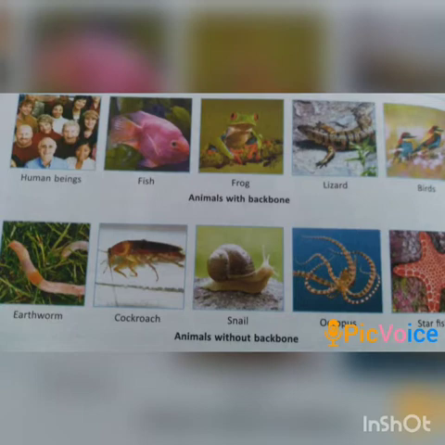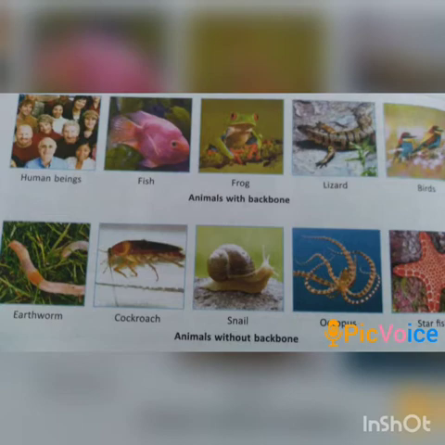Vertebrates are well developed and have a bony skeleton. But invertebrates have a soft body. That means they do not have a well developed bony skeleton in them.